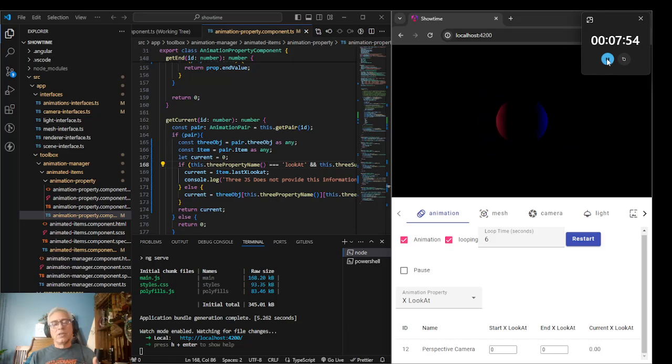So that's one big thing, a problem where my understanding of ThreeJS wasn't enough. The other big thing is that cameras have this lookAt attribute, but meshes and lights don't have that attribute at all.